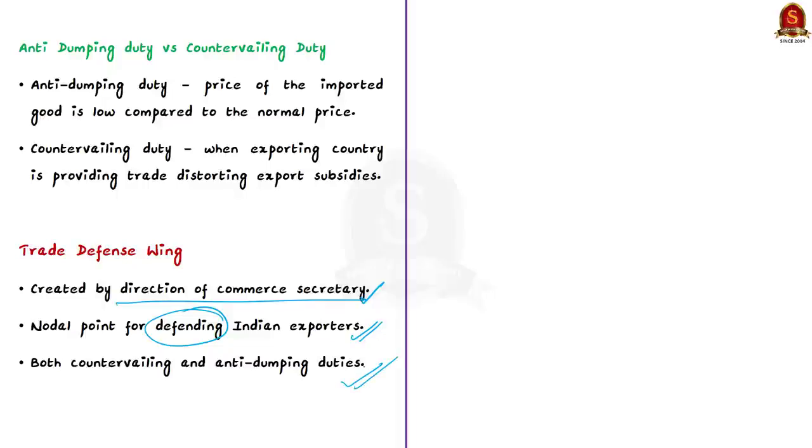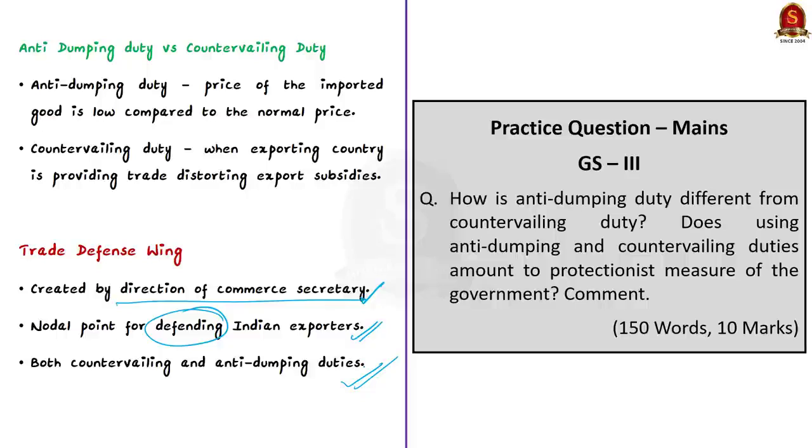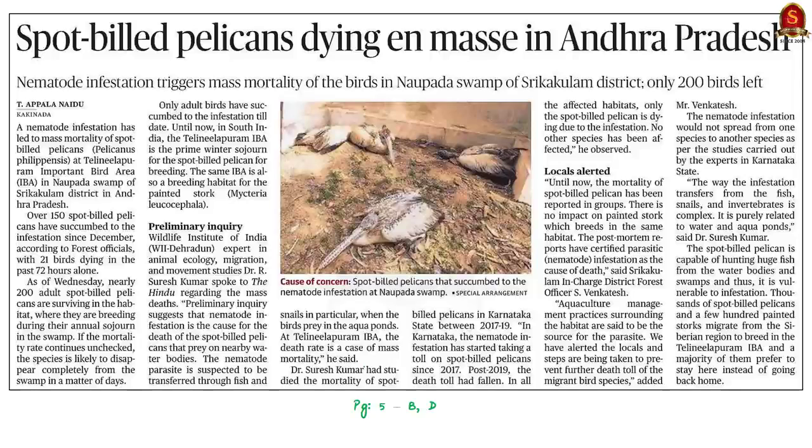So that is all. In this discussion, we saw about the vinyl tiles issue. Then we saw what we mean by dumping. Then we saw anti-dumping duty and the legal framework under which it is imposed. And then we also saw the procedure followed in India. Then we compared it with the countervailing duty. And we saw the main difference between anti-dumping duty and countervailing duty. And finally, we saw about the trade defense wing. Now let us move to the next discussion.